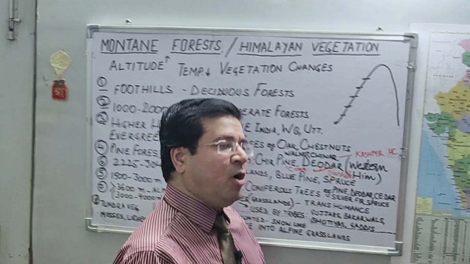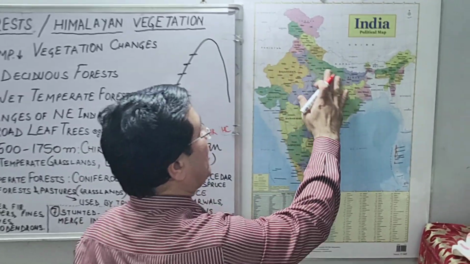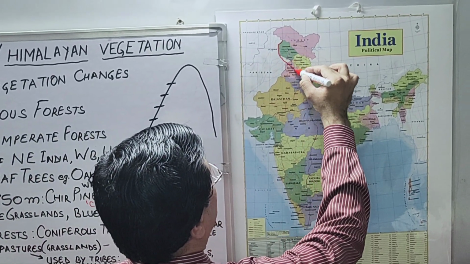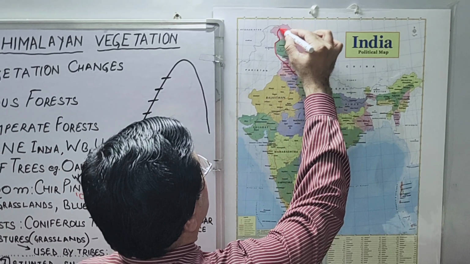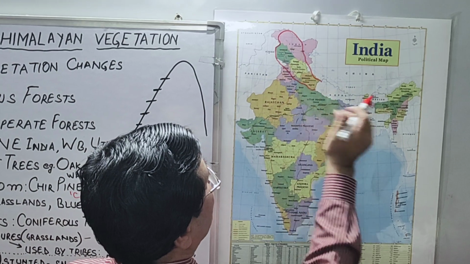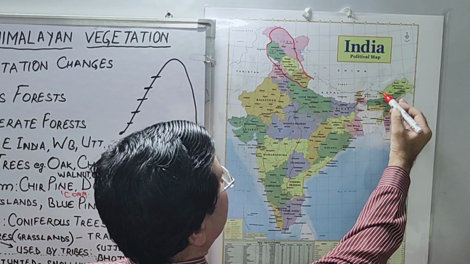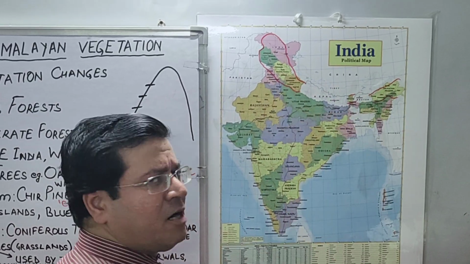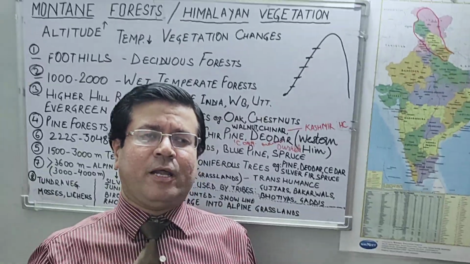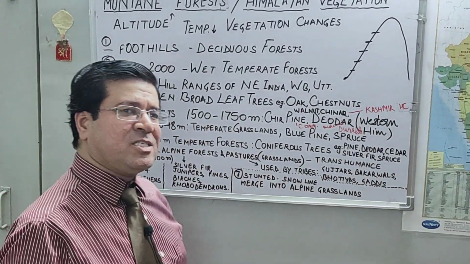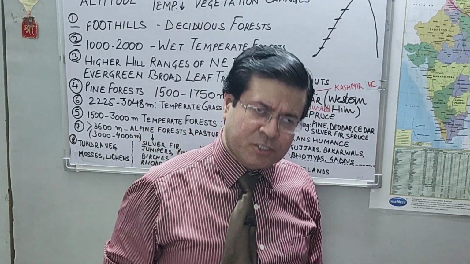So first of all, we'll take the map of India, my dear friends, and we know the mountainous region, or you can say the Kashmir region in this area, then we have Uttarakhand, then we have Sikkim, then we have Arunachal. All this area is covered with montane forest. Okay, friends, so let's talk about its important characteristic features.